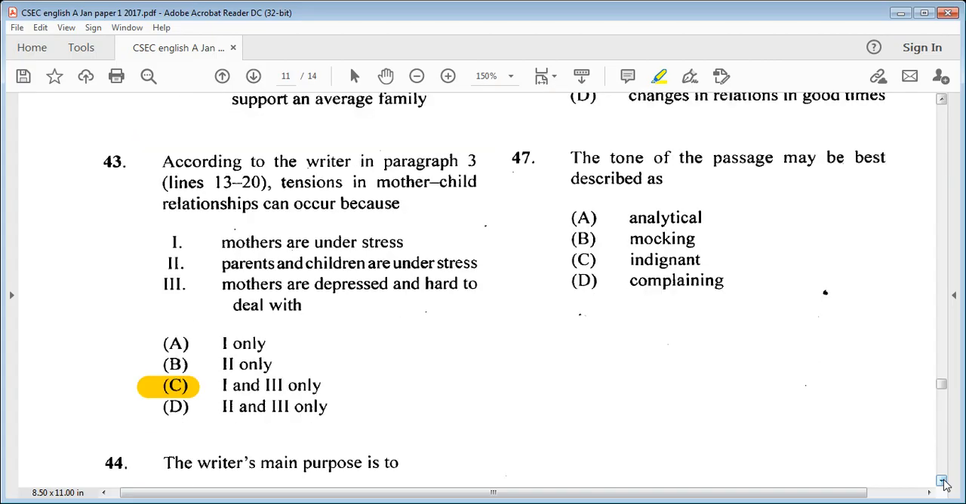Let's go on to 47. The tone of the passage may be best described as A, analytical, B, mocking, C, indignant, or D, complaining. We know it is analytical, A.